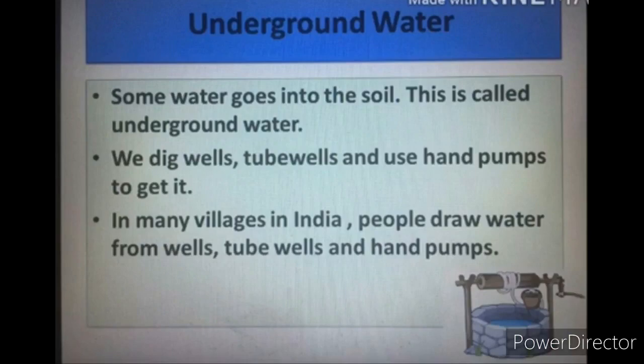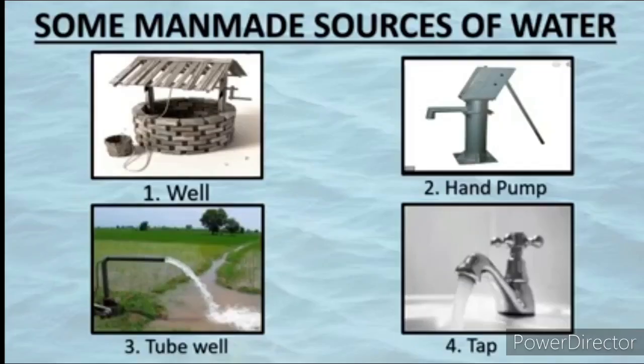People draw out groundwater with the help of hand pumps. We dig wells and tube wells and use a hand pump to get the water. In many villages in India, people draw water from wells, tube wells and hand pumps.